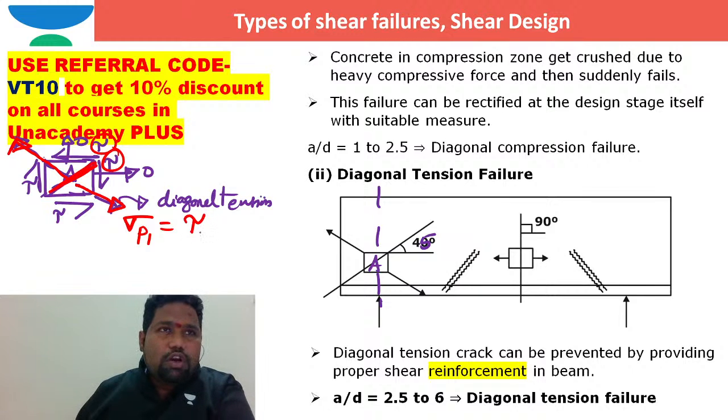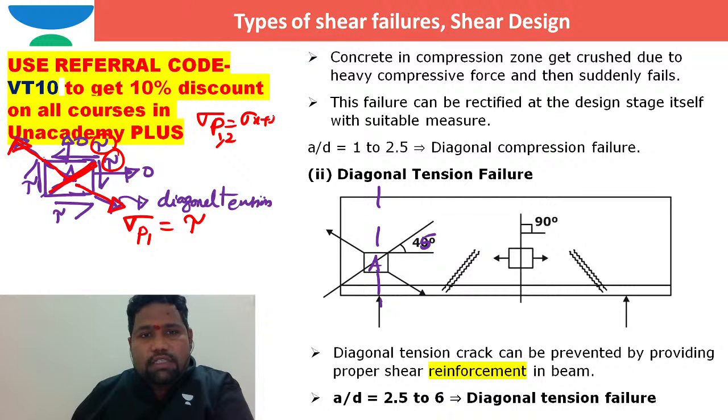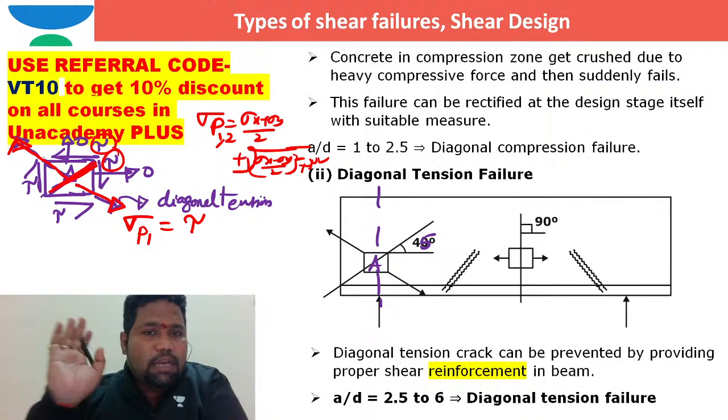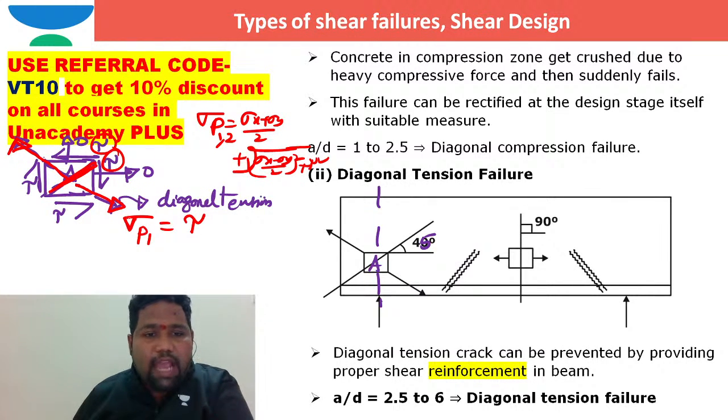If you are able to work out principal stress, the principal stress formula, sigma p1, p2 equals sigma x plus sigma y by 2, plus or minus square root of (sigma x minus sigma y by 2) whole square plus tau square. If I take plus, it is maximum principal stress. If I take minus, it is minimum principal stress, I mean major principal stress, minor principal stress, I can say. Principal stresses are pure normal stresses. If you take that maximum normal stress, it is plus tau. So because of this normal stress, sigma p1 is tau.